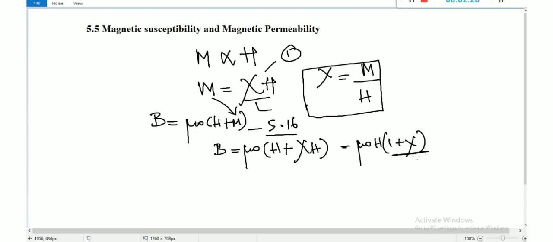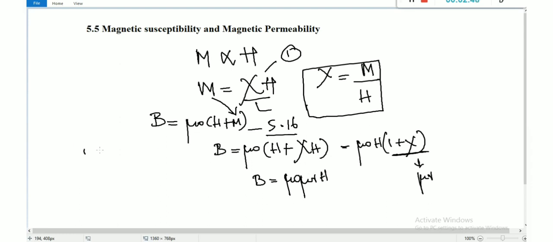So this is called magnetic permeability. B is equal to mu naught into 1 plus susceptibility, which is nothing but relative permeability, mu r, into H. In your lower standard classes you may have studied relative density.